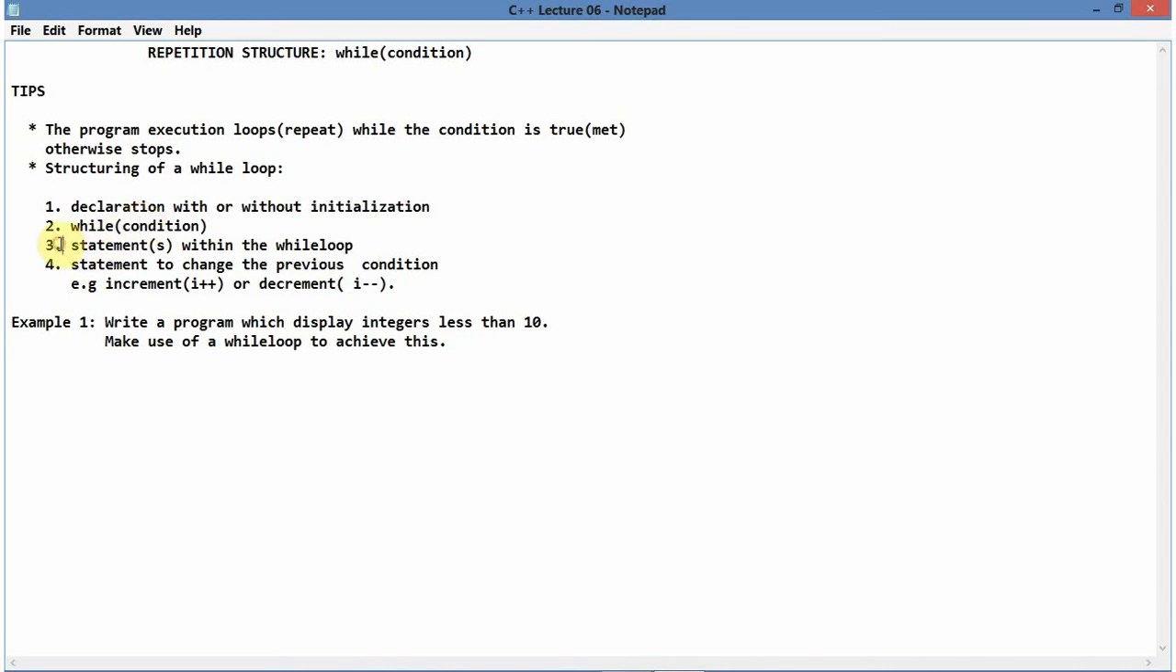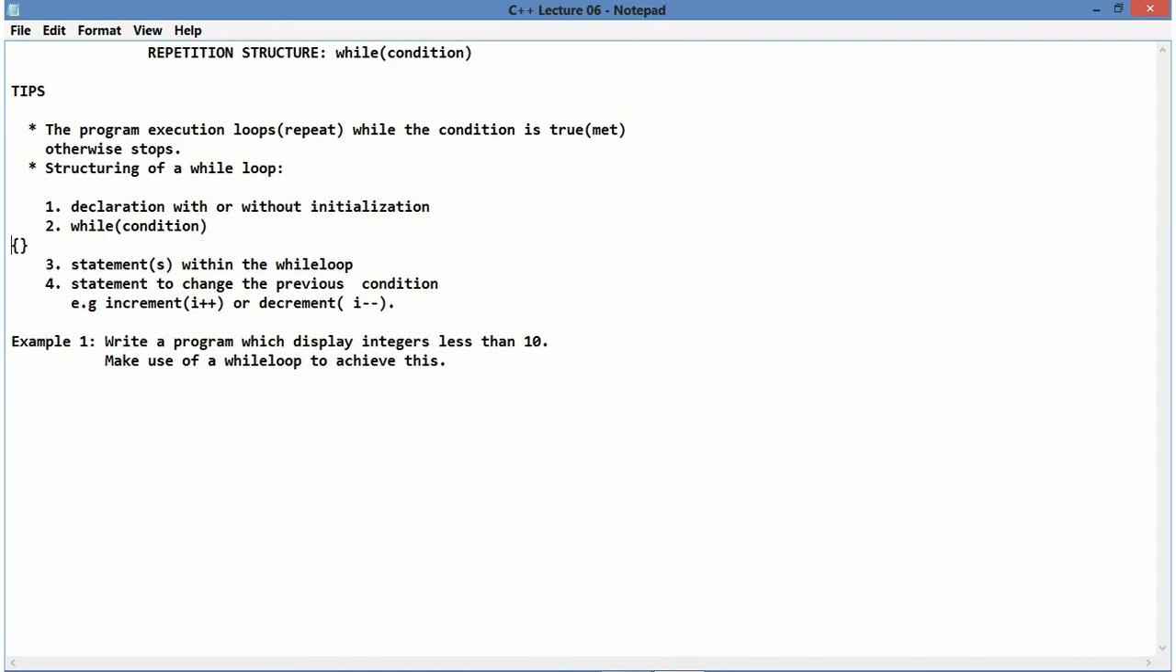And then thirdly, after writing this while condition, you'll open the curly braces, which look like these. Alright, let me just make them nicely here.